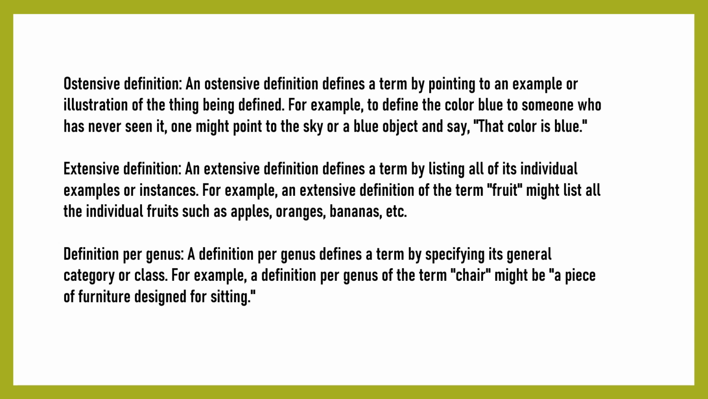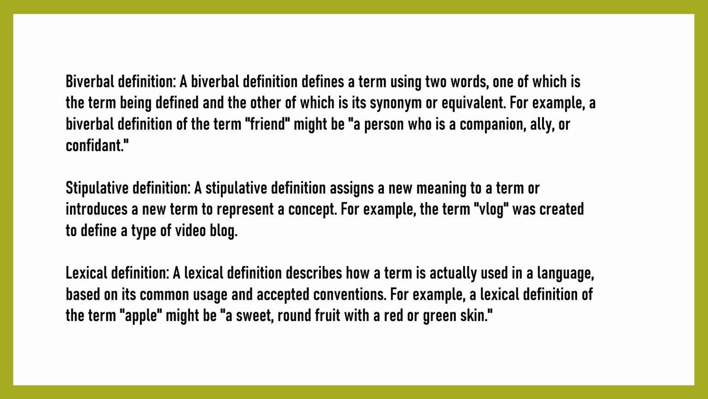Definition per genus. A definition per genus defines a term by specifying its general category or class. For example, a definition per genus of the term chair might be a piece of furniture designed for sitting. Biverbal definition. A biverbal definition defines a term using two words, one of which is the term being defined and the other of which is its synonym or equivalent. For example, a biverbal definition of the term friend might be a person who is a companion, ally, or confidant.